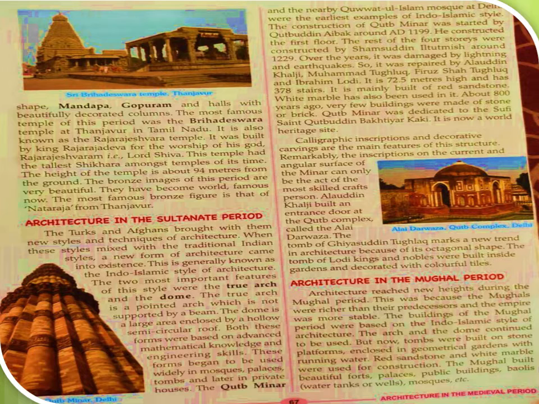So the two most important features of this style were the true arch and the dome. True arch is a pointed arch that is not supported by any beam, and dome is a large area enclosed by a hollow semicircular roof.